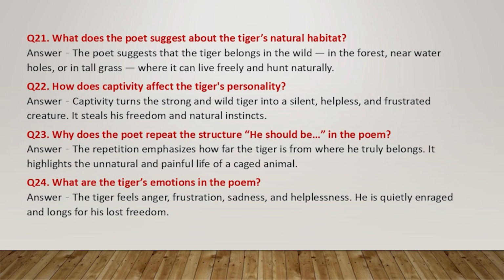Question 23. Why does the poet repeat the structure "he should be" in the poem? Answer. The repetition emphasizes how far the tiger is from where he truly belongs. It highlights the unnatural and painful life of a caged animal.